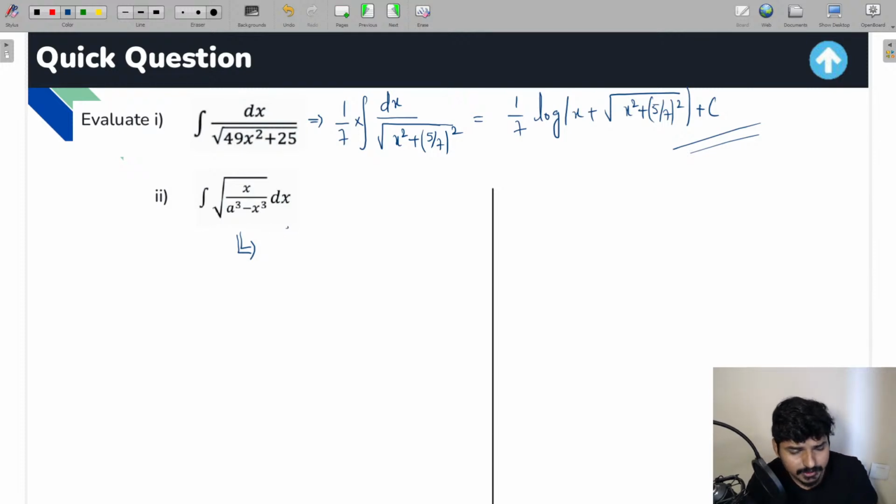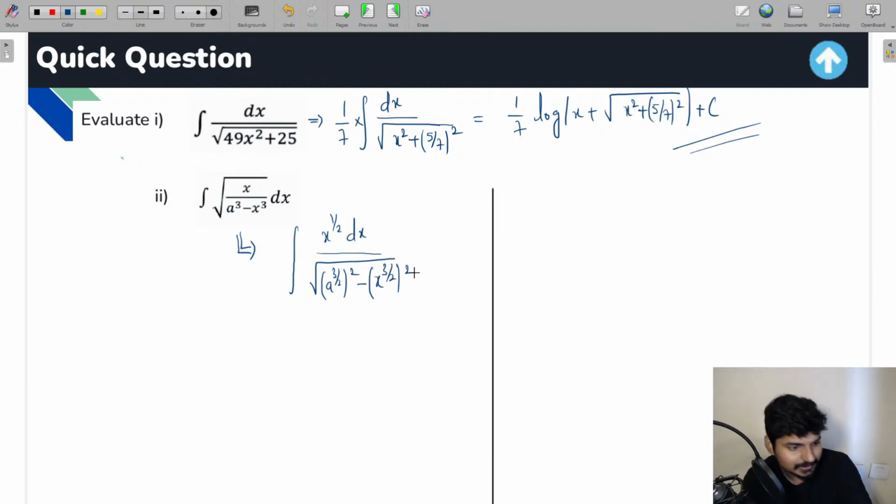Very simple. You can write it in this way: integration, square root in the numerator, that is x raised to 1 by 2 into dx. In the denominator, under root of a cube can be written as a raised to 3 by 2 whole square, minus x cube can be written as x raised to 3 by 2 whole square. Right, everyone? I hope you understand this.